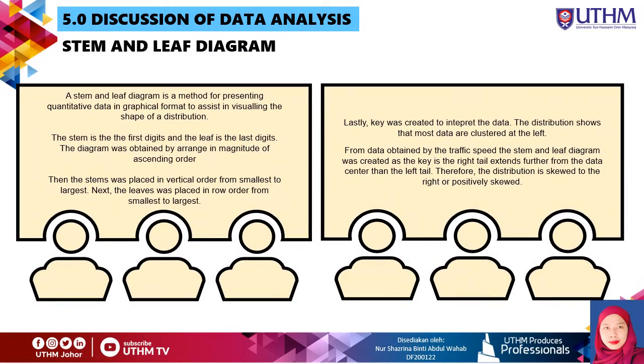The stem and leaf diagram. From the data obtained for the traffic speed, the stem and leaf diagram was skewed, as the right tail extends further from the data center than the left tail. Therefore, the distribution is skewed to the right, or positively.